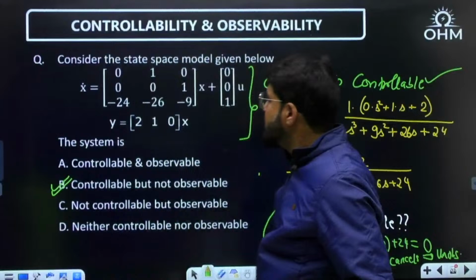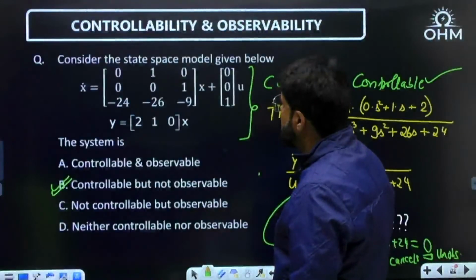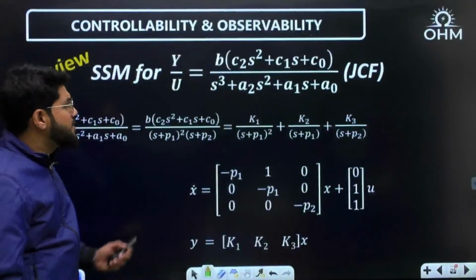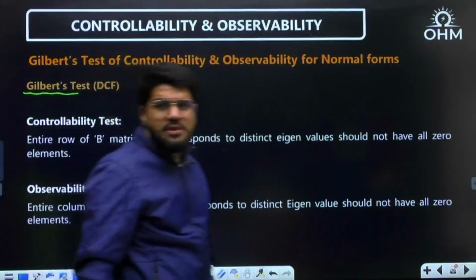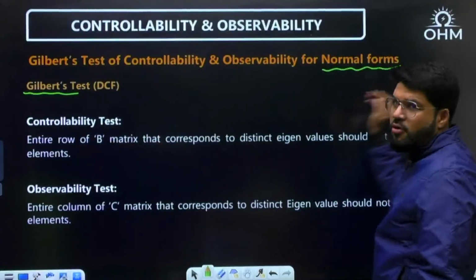Okay, next is the Gilbert's test for normal forms.